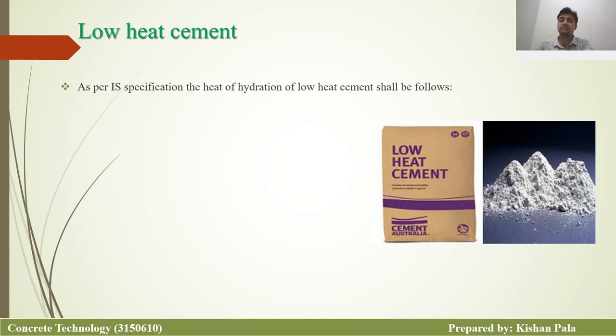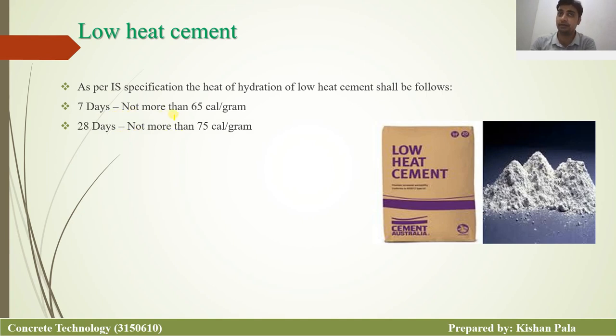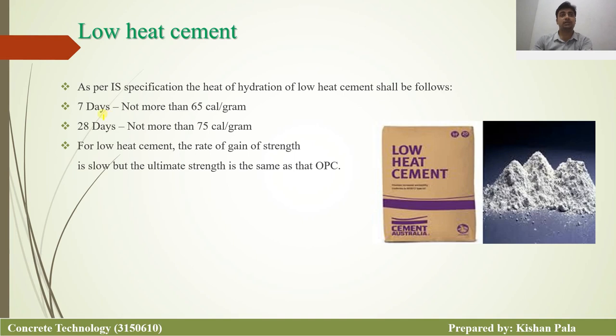As per the Indian standard, the heat of hydration of low heat cement shall be as follows. At 7 days it should not be more than 65 calories per gram, and at 28 days it should not be more than 75 calories per gram. This specification is based on the Indian standard. For low heat cement, the rate of gain of strength is slow, but the ultimate strength is the same as ordinary Portland cement. So there is no effect on ultimate strength with low heat cement.